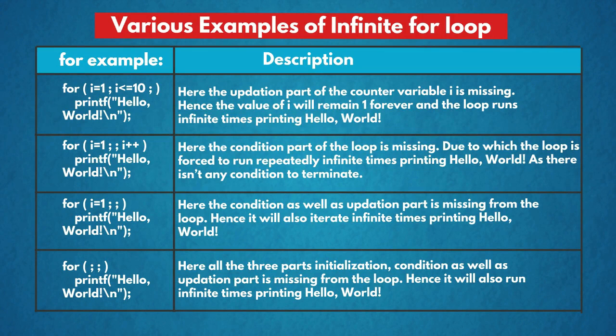to terminate the loop. The third example is, for I equal to 1, there is no condition and there is no updation. Here, the condition as well as updation part is missing from the loop. Hence, it will also iterate infinite times printing hello world. In the last example, we can see that there is no initialization, no condition and no updation. Hence, it will also run infinite times printing hello world.